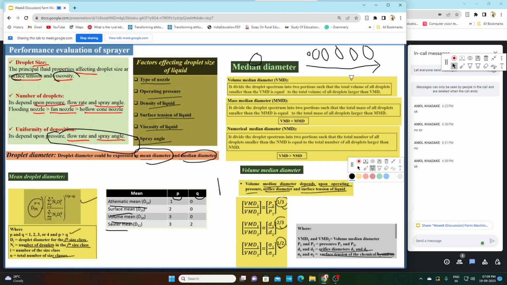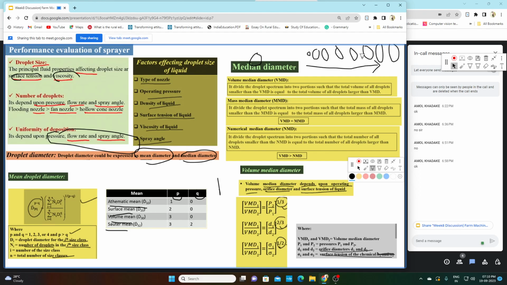Volume median diameter means the diameter of the droplet that divides this spectrum into two halves, such that the volume of droplets smaller than the volume median diameter is equal to the volume of droplets greater than the median diameter, like here.